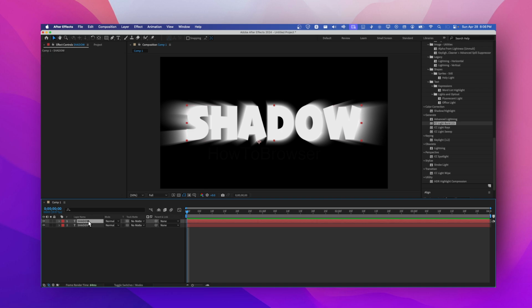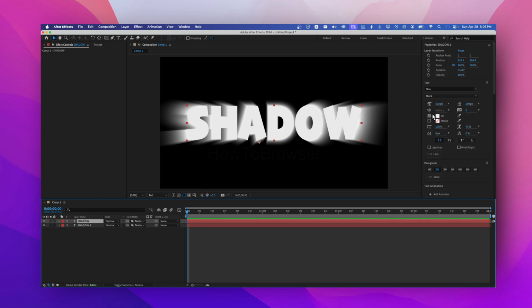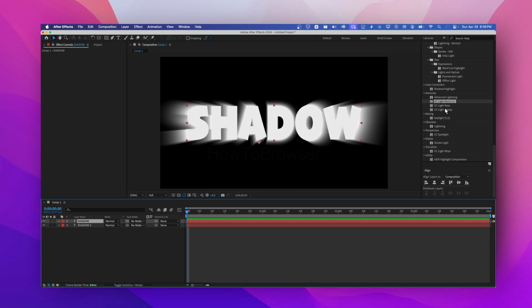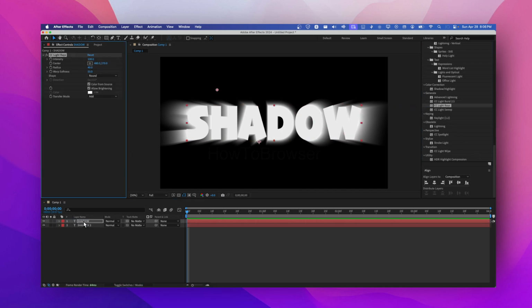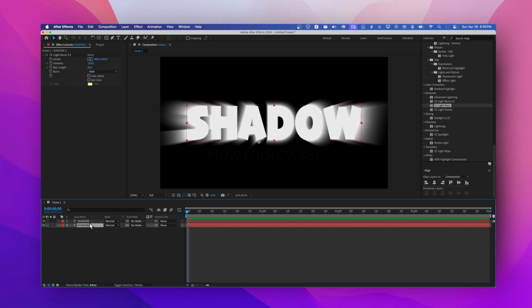Maybe you want different. I don't know what you really want, but that's how you add this effect. Now you can add maybe this effect. You can add more effects too, or maybe this.